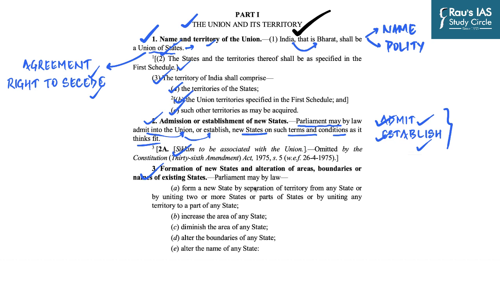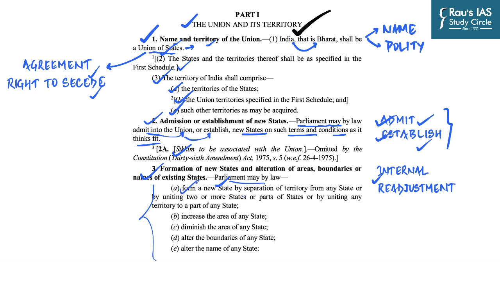So in other words, Article 3 deals with the internal readjustment of the territories of the constituent states of the Union of India. And so it authorizes the Parliament, because it says Parliament may by law, which means that whatever the government has to do with the states, a law is a must. So what Parliament can do by enacting a law.